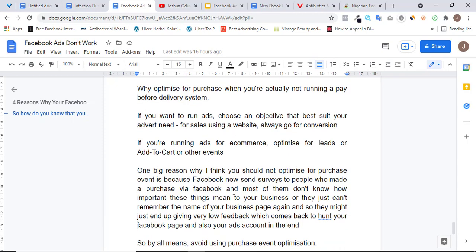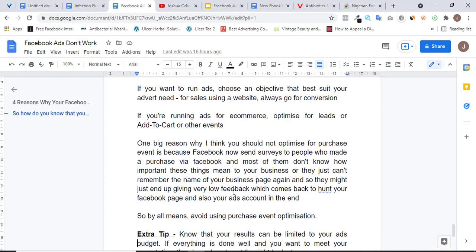The way it haunts you is that you get a low feedback score, which Facebook uses to assess your page and see that, oh, this person isn't doing so well on our platform, and in the end they restrict your page, and from your page you end up getting a restriction or a ban on your Facebook ads account. And once you get a ban on your Facebook ads account, you know what it means for you that has a business. So my strong advice to you is to always avoid the purchase event optimization on your Facebook ads.